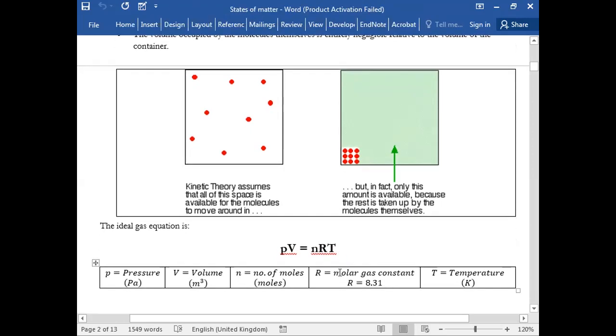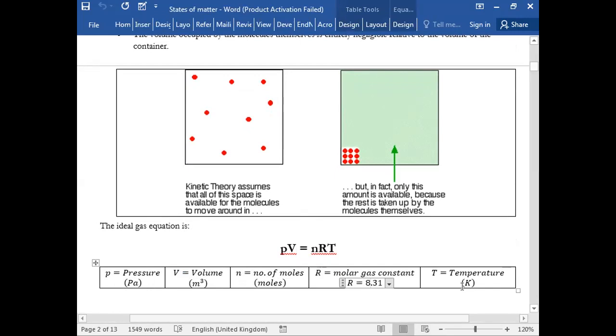Now this is a very easy equation to use, but the only thing you need to be worried about when using these equations is the units. This is an ideal gas equation, valid for ideal gases. P is the pressure in pascals. V is the volume in meter cube. Be very careful about this. n is the number of moles. R is the molar gas constant. You don't have to worry about the unit of R at this level.